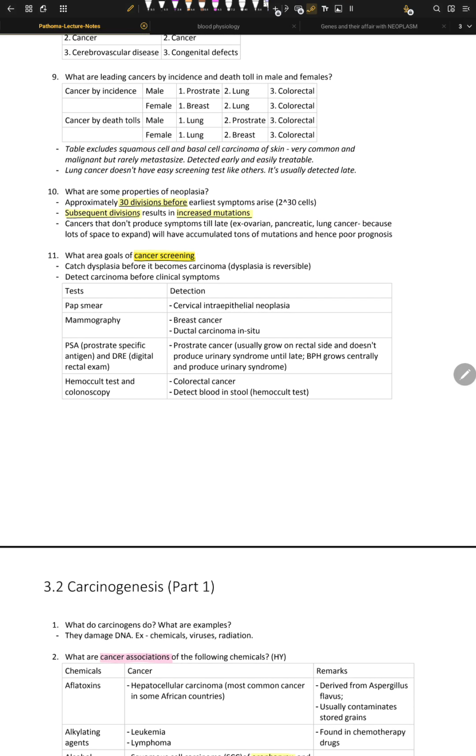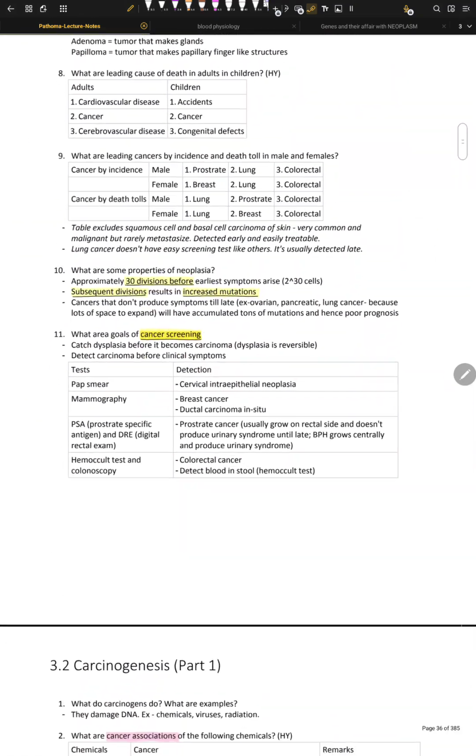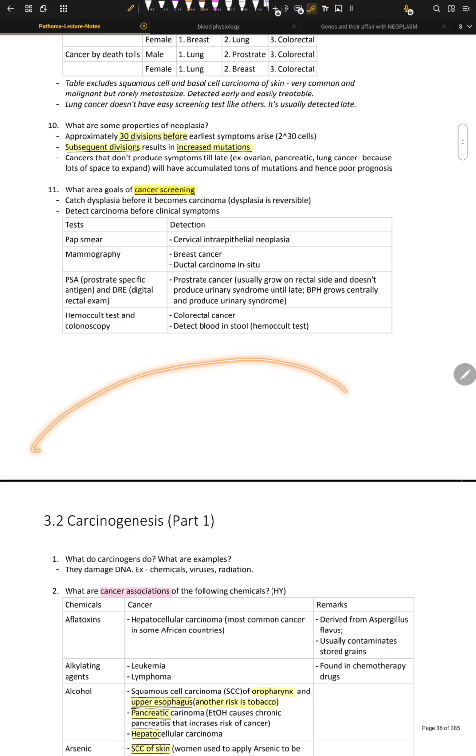What are the goals of cancer screening? Why should we do it? Well, we must catch dysplasia before it becomes carcinoma, because we know dysplasia is irreversible. I think I just told you what dysplasia was. It's like cells getting displaced, right? Dysplasia means that cells look really weird.